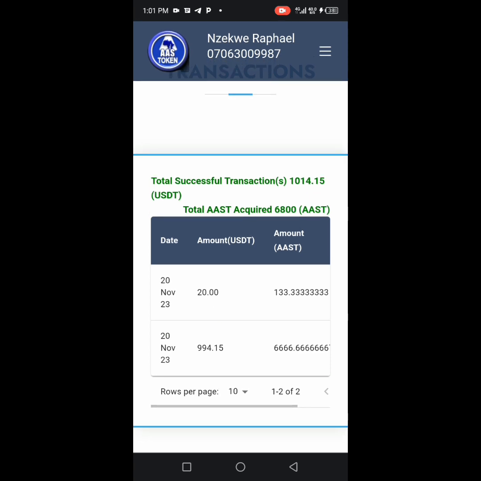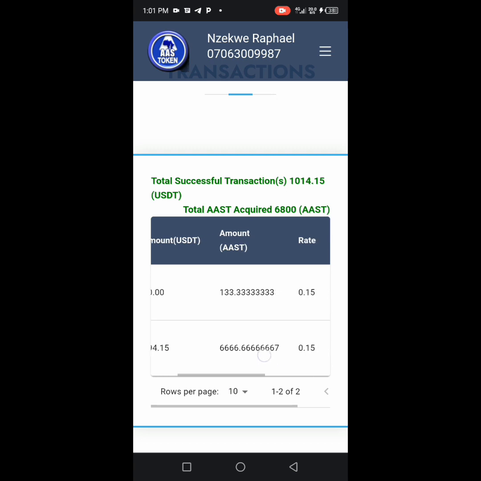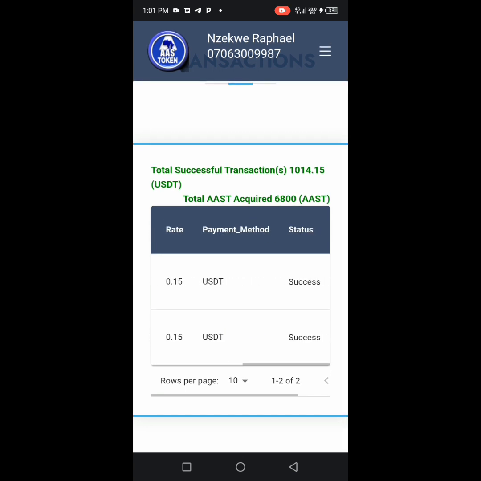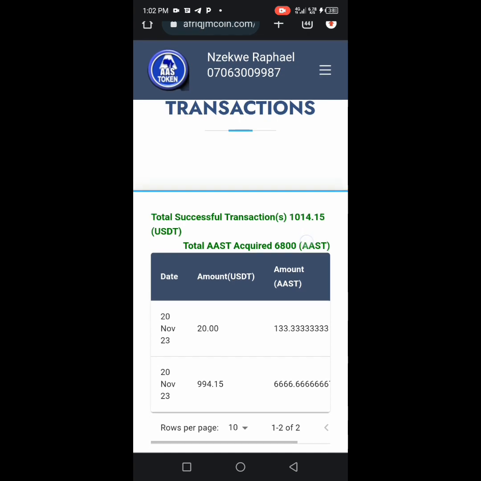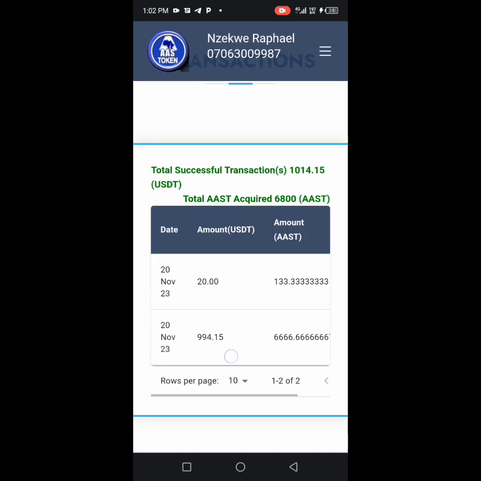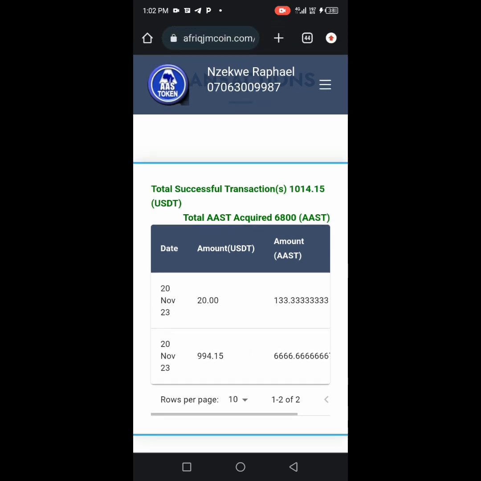That's 133, you can see it here, and this one is 6,666. This is to show you that whatever I say I will do, I'm going to do. You can see that this is success, and this one is success also, and the total AAS acquired is 6,800. Some people don't know how much we are making here. You think that we are joking. We are not joking here. And the total USDT transaction is 1,014. With the other one, the gas fee, they deduct it from this money. That's what makes it this amount.